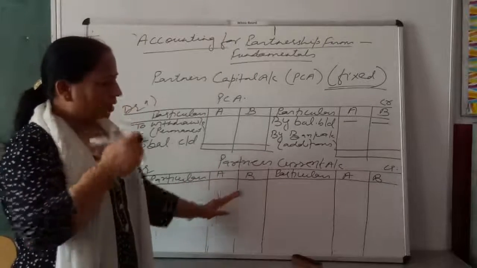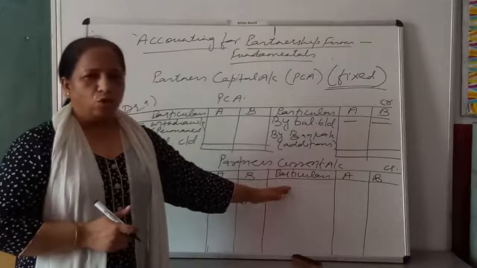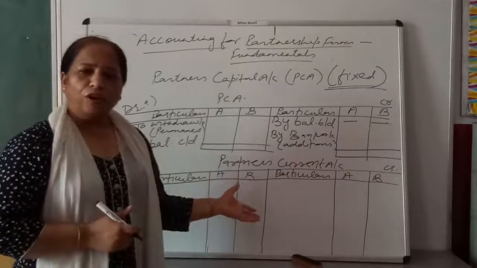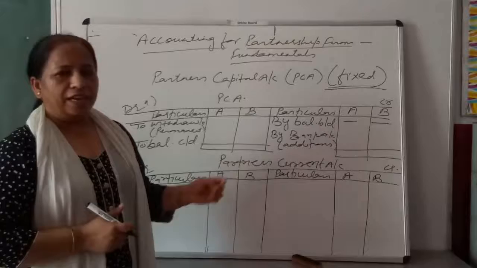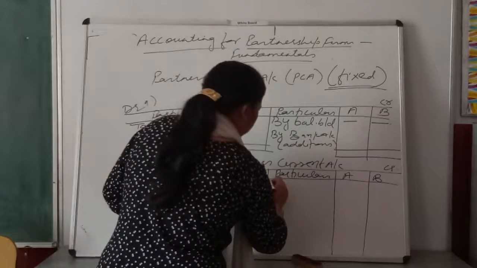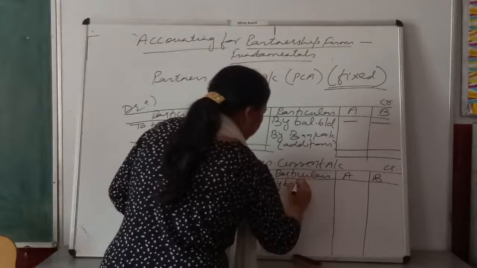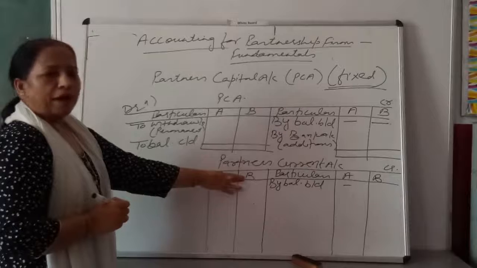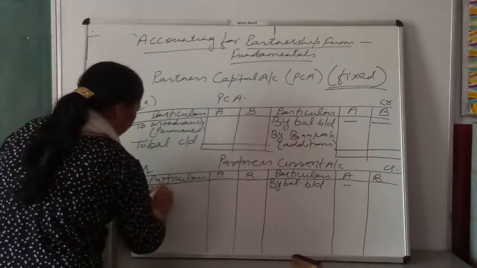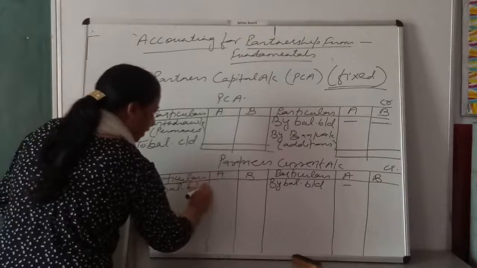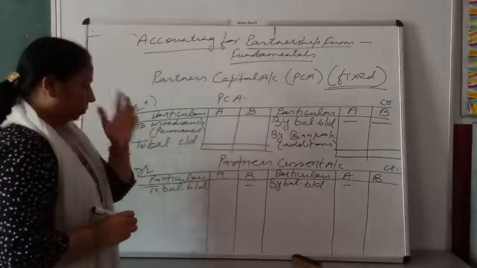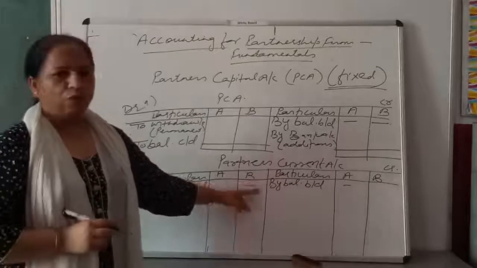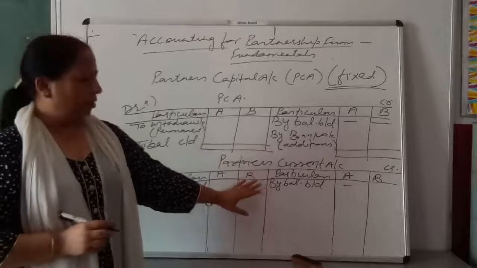If one partner's current account shows a debit balance and another partner's current account shows a credit balance, then you will show accordingly. Suppose A partner has a credit side balance of current account. You will write here "by balance b/d" on the credit side, and B partner has a debit balance of current account. You will write here "to balance b/d" on the debit side. You will write it accordingly.